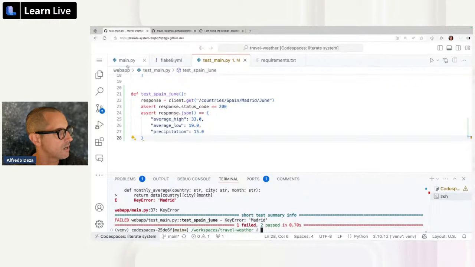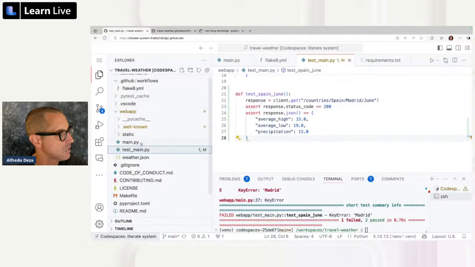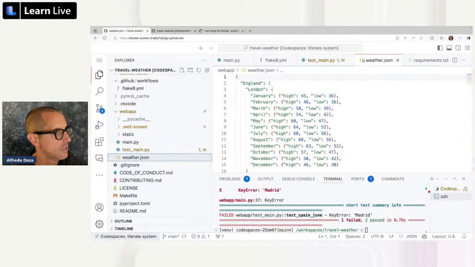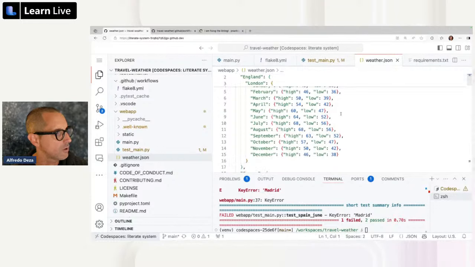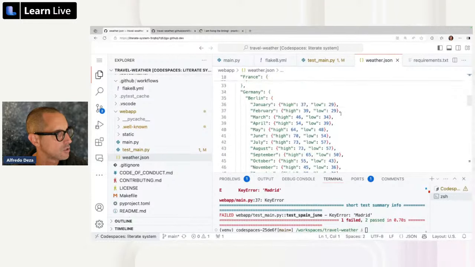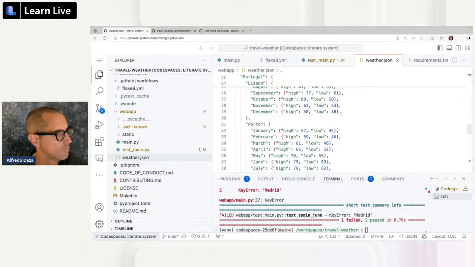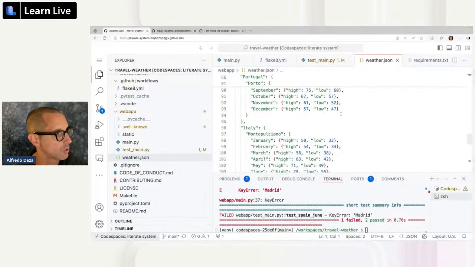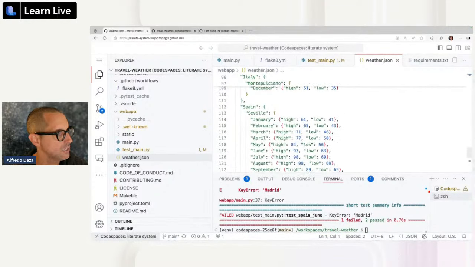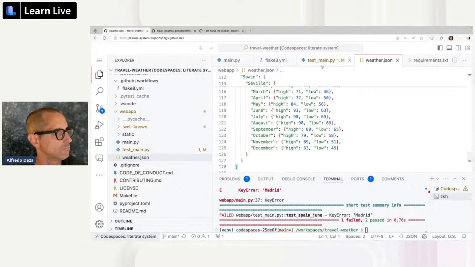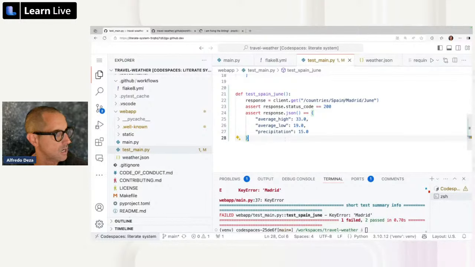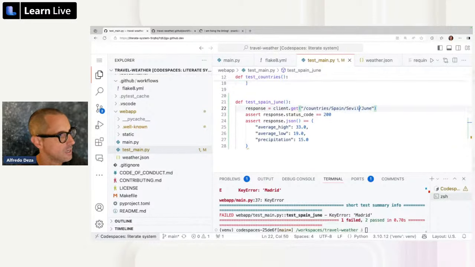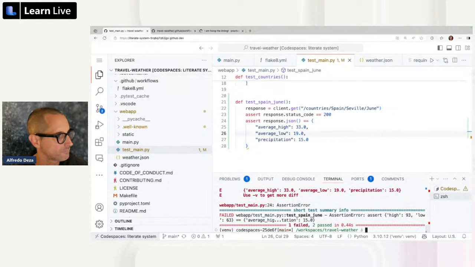So how am I going to verify this? I believe there's a weather.json file. Let's take a look at some of the data that we have. We have London, France, Germany, Peru, Portugal. Portugal has many cities. Italy, Spain, Seville. Oh, it only has Seville. Okay, sure. So let's just try Seville. Instead of Madrid, which is the capital, we're going to say Seville. Seville in June might probably be super hot. So let's take a look at what will happen.